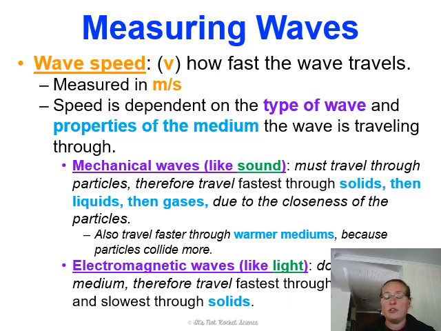Electromagnetic waves like light do not travel through a medium. They travel through a vacuum, and therefore they are the slowest through solids. So basically, those particles are too close together for that electromagnetic wave to find an efficient path because it's looking for a vacuum. It doesn't want to push those particles out of the way. No, thank you. So in this way, mechanical waves and electromagnetic waves are a little bit opposite. Mechanical waves travel really well through a solid. Electromagnetic waves do not.